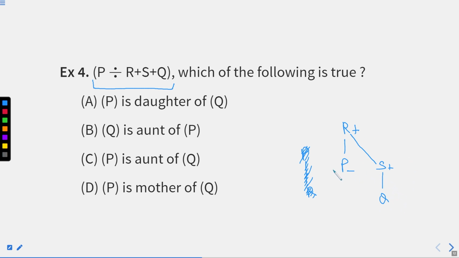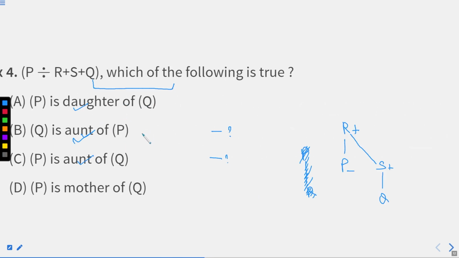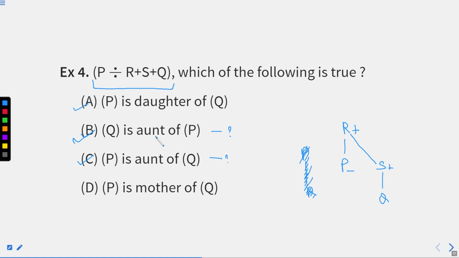Now, which is true? The first statement said P is daughter of Q. Is P daughter of Q? No, right? Option B says Q is aunt of P. A doubtful case. Option C: P is aunt of Q. Can be the answer, right? Option D: P is mother of Q. No, not at all. So either option B or option C is correct, that you will get here. Option C, right? Why? What is it saying? Q is aunt of P.